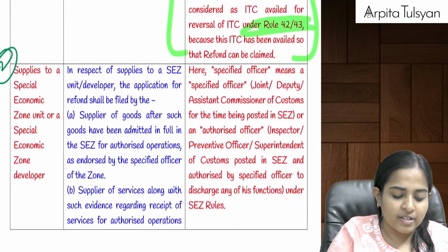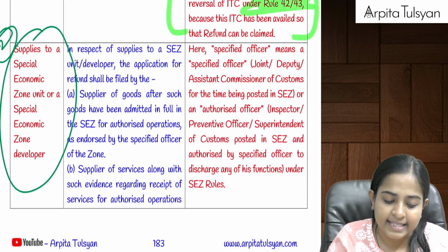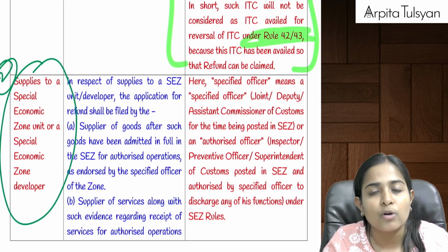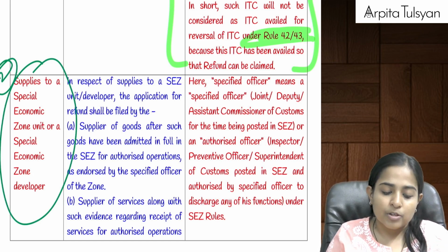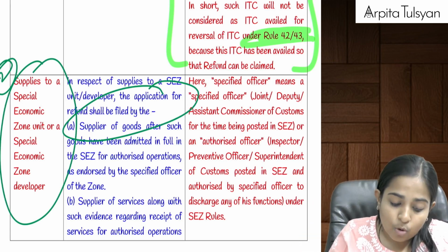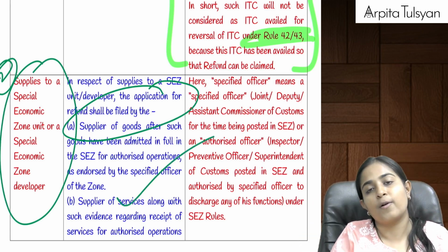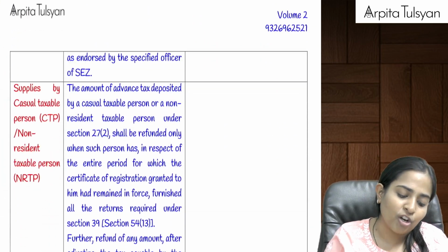The second special point is, whenever we are doing any supplies to an SEZ unit or SEZ developer, do you recollect the point that it will be considered as zero rated only when the SEZ is using it for authorized operations? Yes, so the refund application will be filed by the supplier only, but only when it has been endorsed by the specified officer of that zone that yes, the SEZ is going to use these goods or services only for authorized operations.